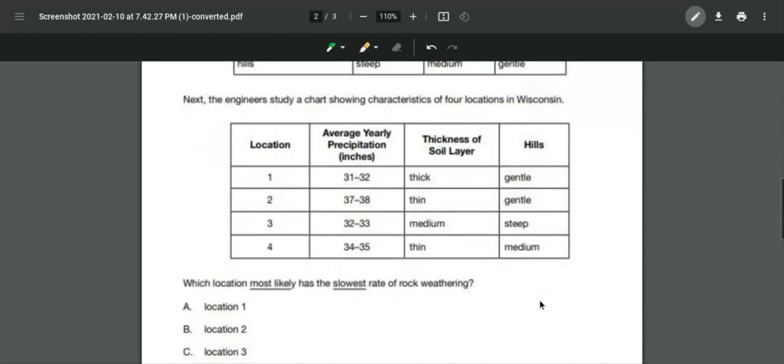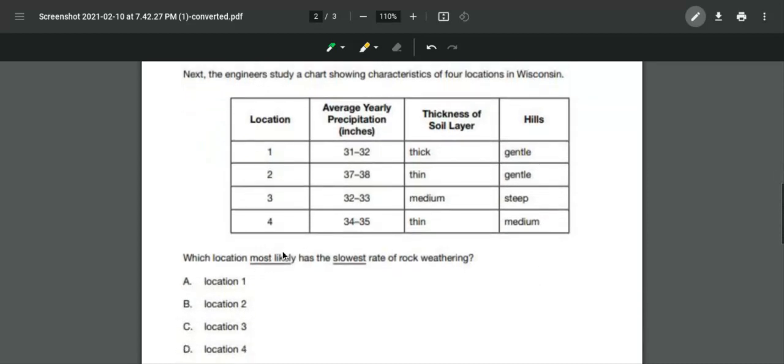So the question says, which location most likely has the slowest rate of rock weathering? So this means most likely slowest rate of rock weathering. Well, location 1, 2, 3, 4. So these are the locations we're looking at.